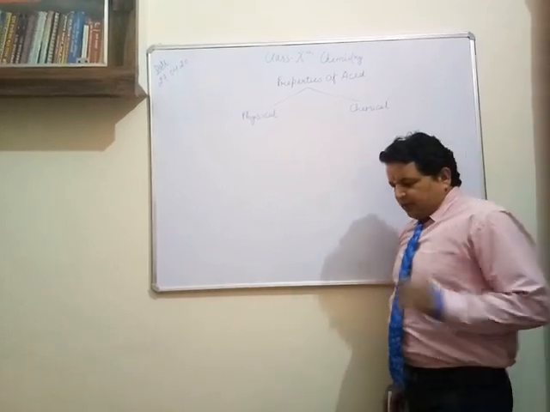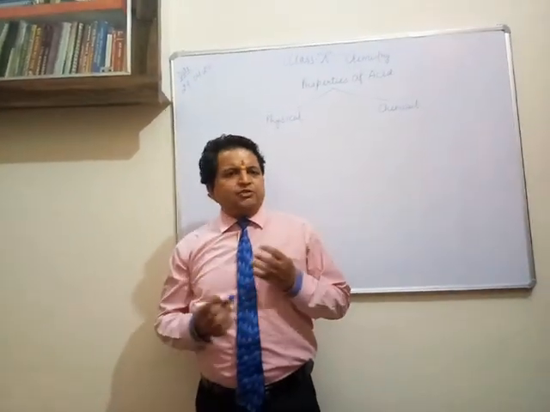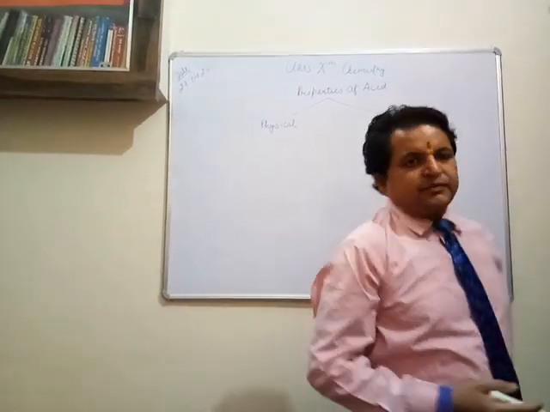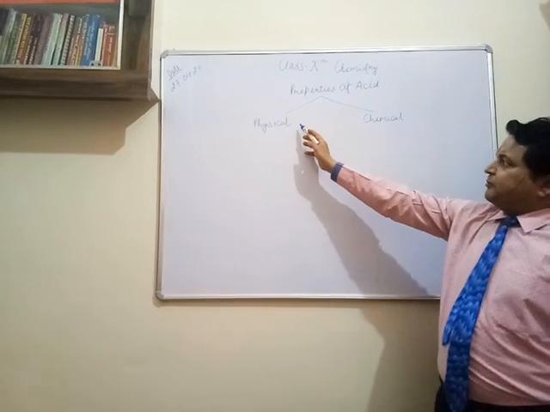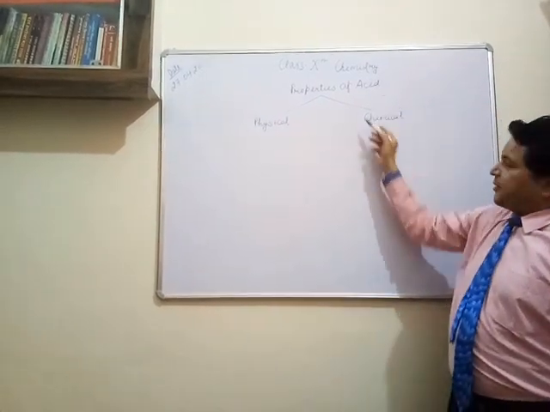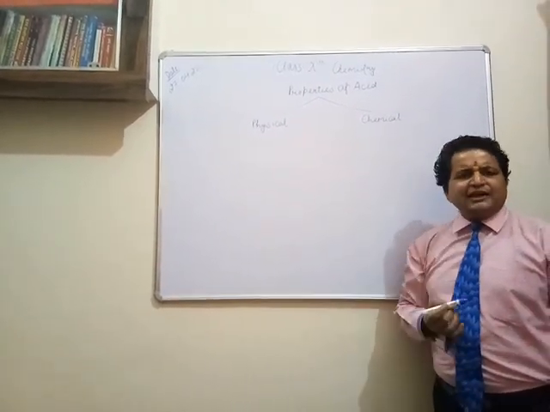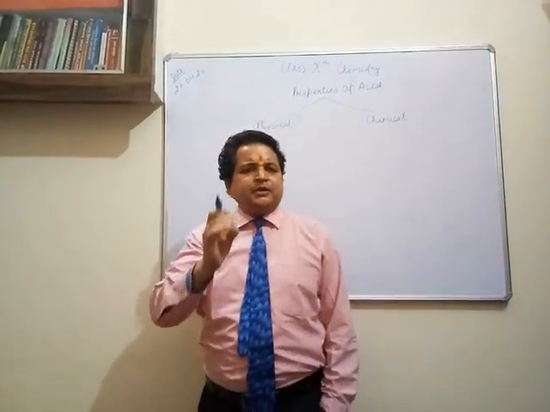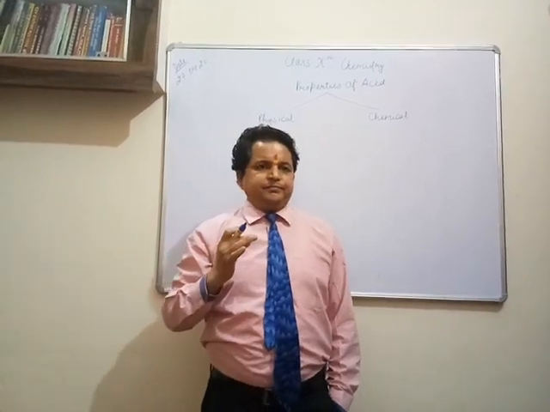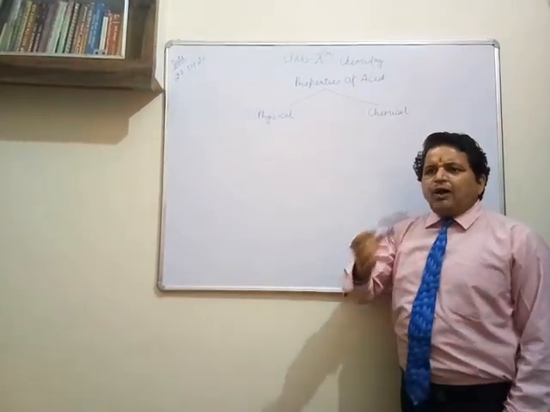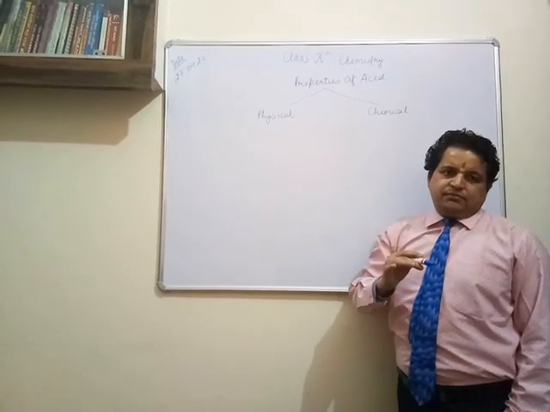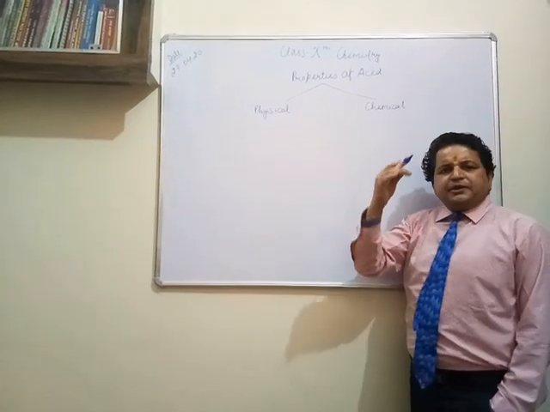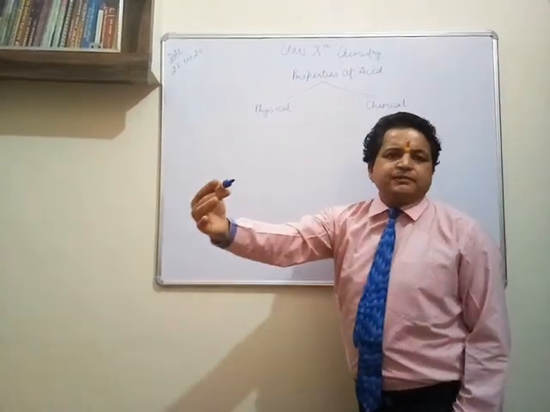Guys, whenever we talk about the properties of any particular substance, there are two kinds of properties. As I have written, one is physical property and the other is chemical property. What are these physical and chemical properties? Physical means how a particular substance behaves by itself, just like acid, how the acid behaves by itself. And chemical means how any particular substance behaves with others, right?